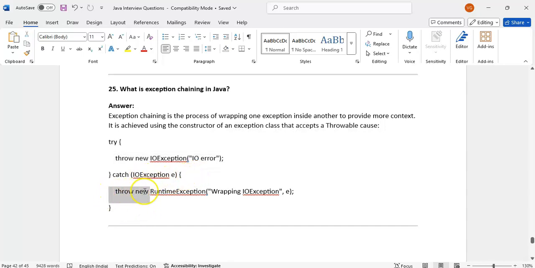Then we throw a new RuntimeException, and inside it we pass the IOException details. This is achieved using the constructor of an exception class that accepts a Throwable cause. Here we simply pass another exception's details to the RuntimeException constructor.